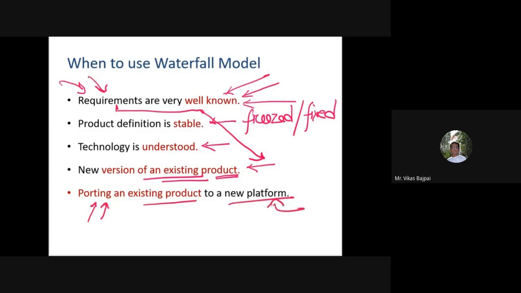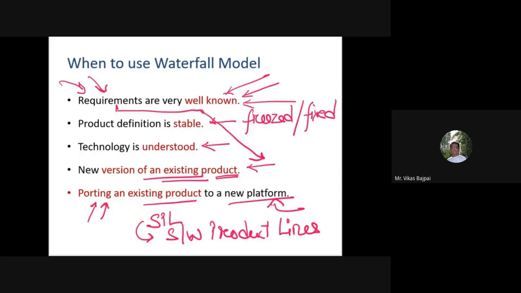This specifically works in SPL. Now SPL stands for software product lines. So this works in software product lines. So this was all about waterfall model.